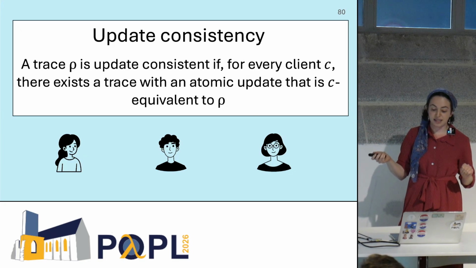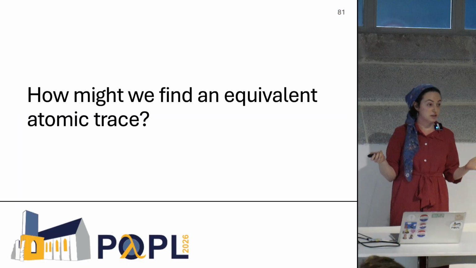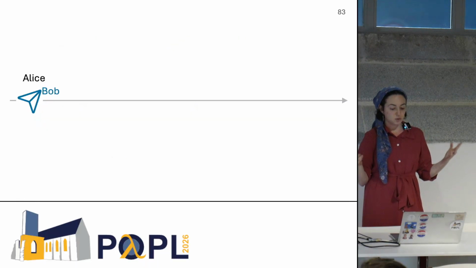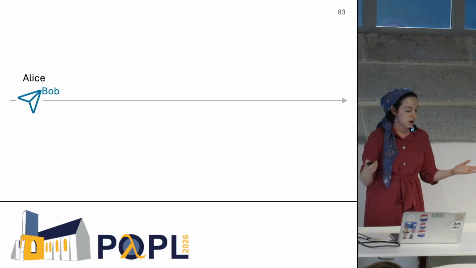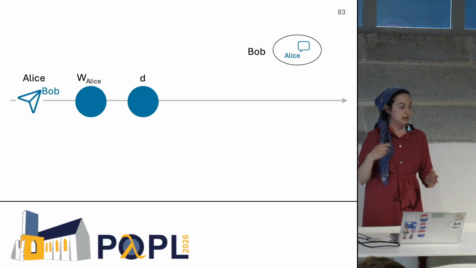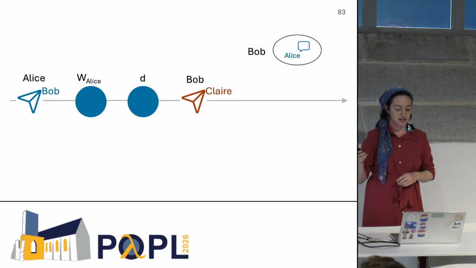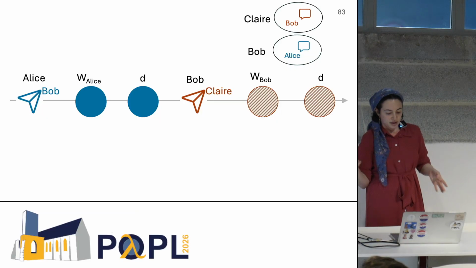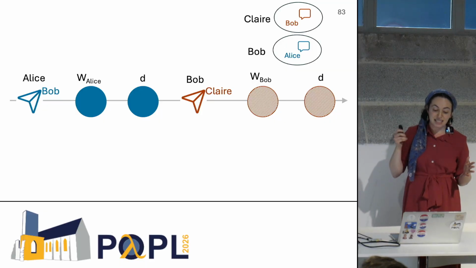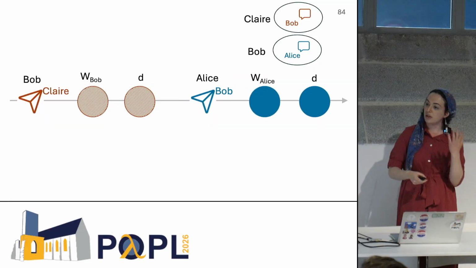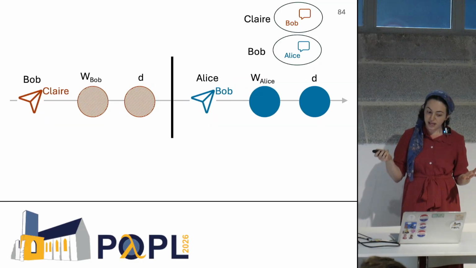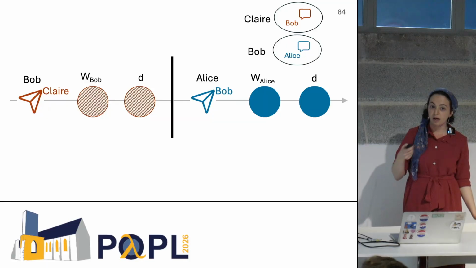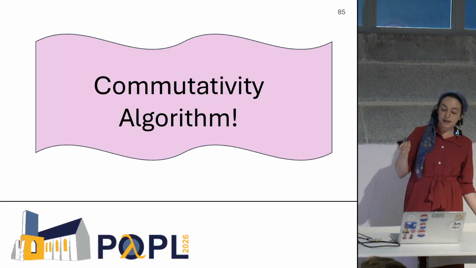Now, if we want to prove update consistency, how can we find an equivalent atomic trace? So one method that we use is commutativity. So let's say we have Alice sending Bob a message via an updated worker. So that gets stored in Bob's inbox. And then Bob sends a message to Claire with a non-updated worker, and that gets stored too. Now, from every client's perspective, this looks identical to if we switched the order of the non-updated and the updated actions. And this has an atomic update. So in other words, we're using commutativity to find equivalent atomic update traces. And this is the basis of our commutativity algorithm.